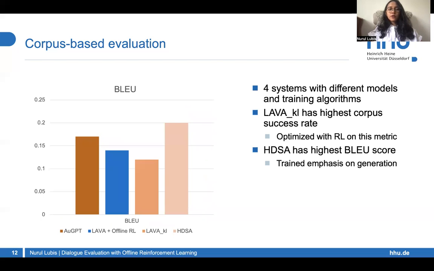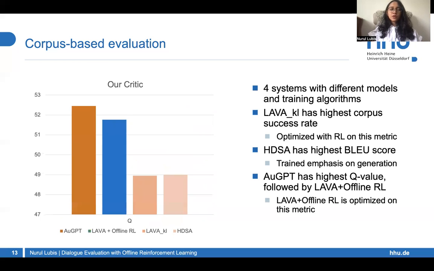When we look at BLEU, a model called HDSA is the winner. This is because this model is trained with strong emphasis on response generation. On the other hand, our critic shows that our GPT has the highest Q value, followed by our model, which is optimized exactly on this metric. We see that the result can be quite different depending on which metrics we look at, and it can often be explained by how the systems are optimized.